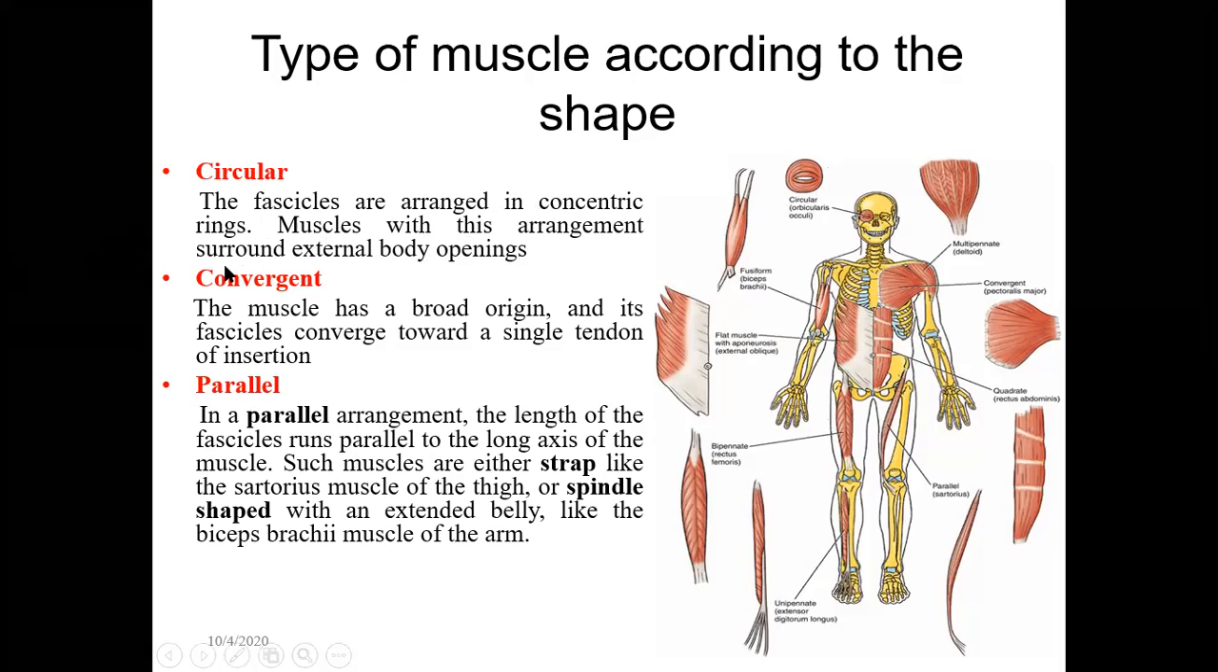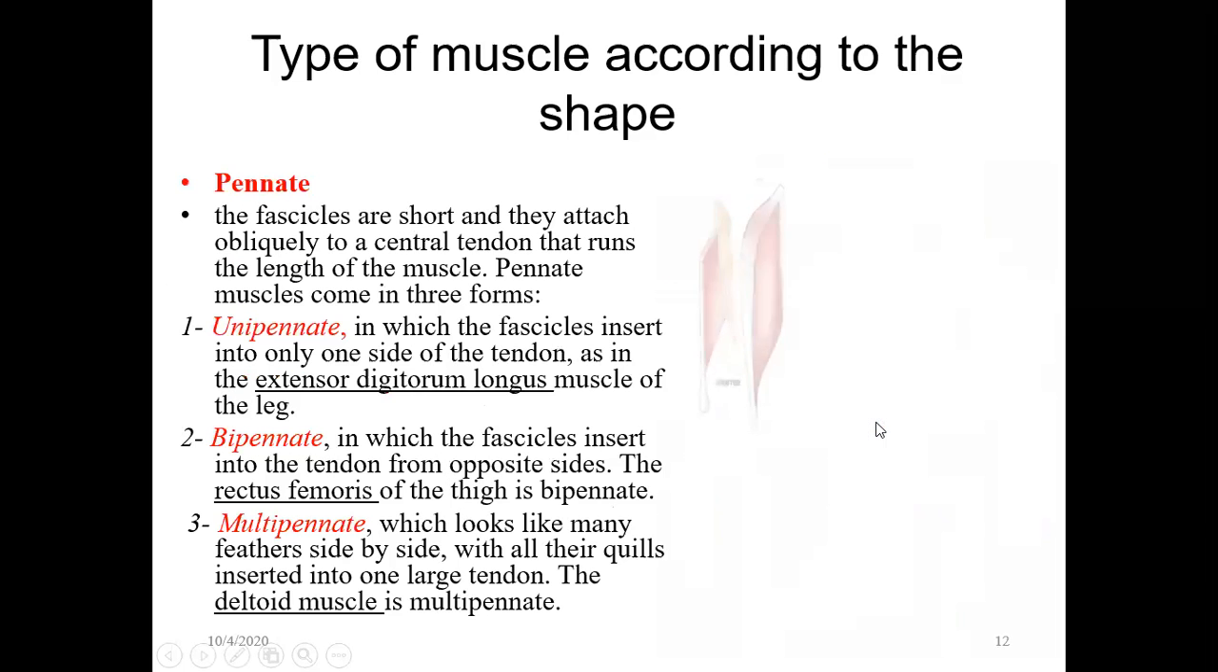Then we have the convergent muscle. The muscle has a broad origin and its fascicles converge towards a single tendon of insertion. As we said here, this is the converging muscle, the pectoralis muscle. Then we have the parallel muscle. In a parallel arrangement, the fascicles run parallel to the long axis of the muscle. Such muscles are either strap-like, like the sartorius muscle of the thigh, or spindle-shaped with an expanded belly, like the biceps muscle of the arm. Here is also the biceps muscle, which is fusiform, slightly different from the strap muscle.